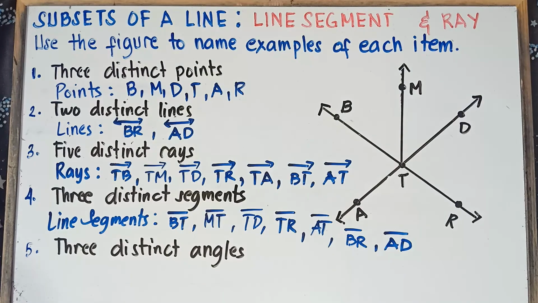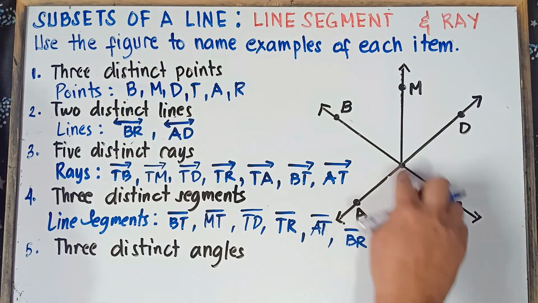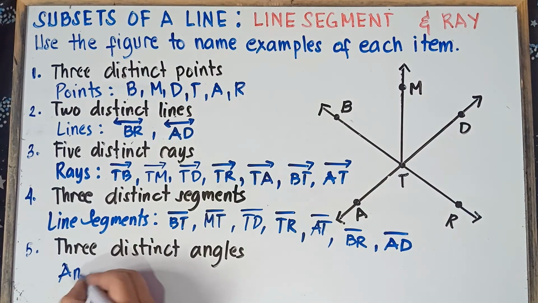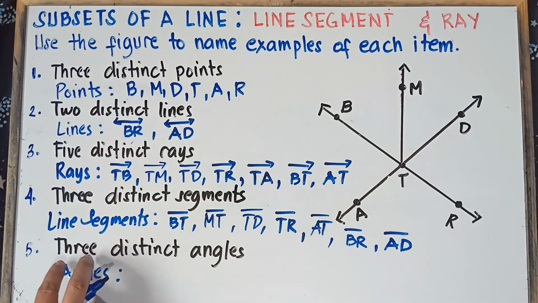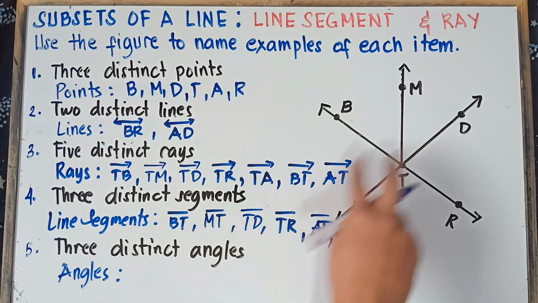Alright, and then 3 distinct angles. We can have angle ATB. We do have many angles, class. We only need 3, but let me just read the angles.